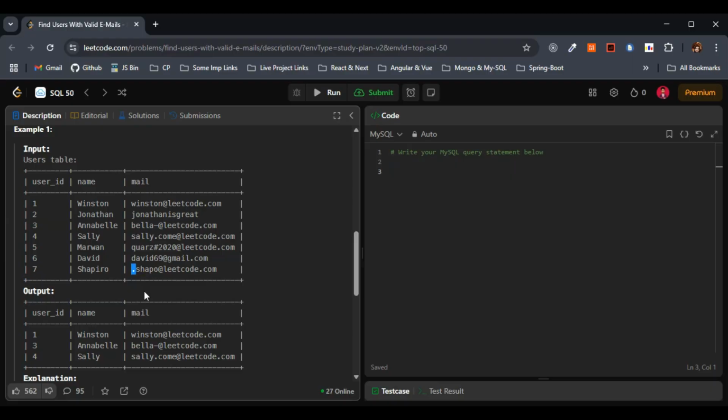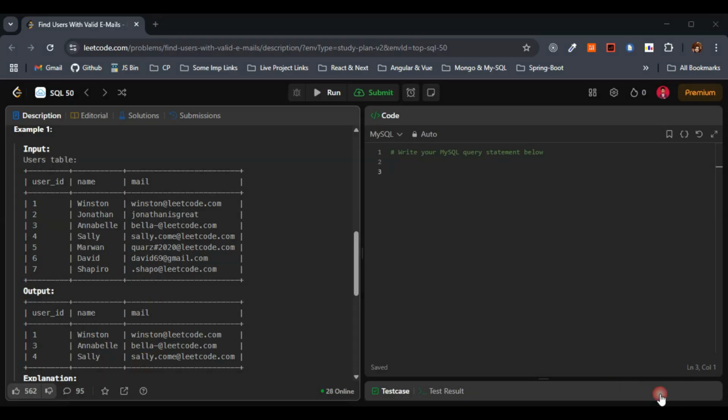Just give me a second here. Yeah, it should have a prefix that starts with a letter, small letter a to z or capital letter A to Z. This is the first one they have given in the requirement. We have already discussed this one, right? It starts with a dot here. So this one also we are ignoring.